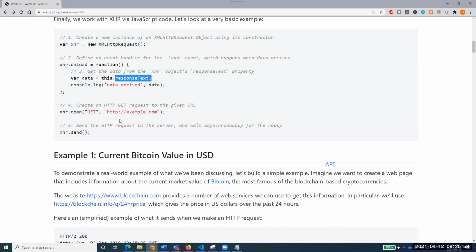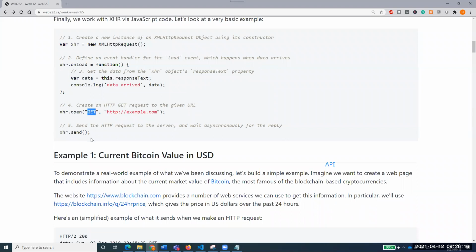Now, xhr.open GET http example.com. This is the URL where you go and bring up the data that I'm looking for, and use the GET method.